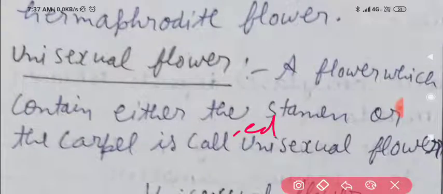A flower which contains either the stamen or the carpel is called unisexual flower. It means only one reproductive part. When a flower contains only one reproductive part, either a stamen or carpel, it means either the male reproductive part or the female reproductive part. That is called unisexual flower.